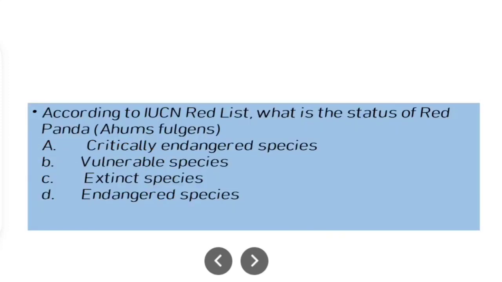According to IUCN Red List, what is the status of red panda? Option A, critically endangered species. Option B, vulnerable species. Vulnerable is that species that is about to be endangered in future. Extinct species is that which has been removed from the surface of earth. Endangered species. So it's basically red panda is in the list of endangered species.